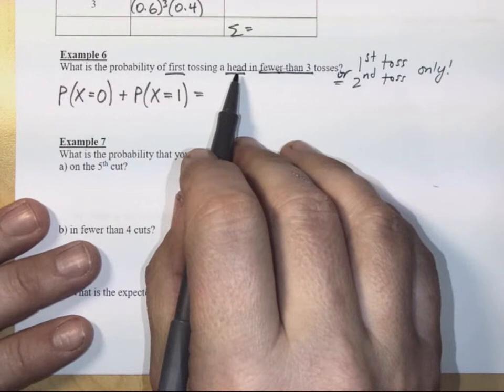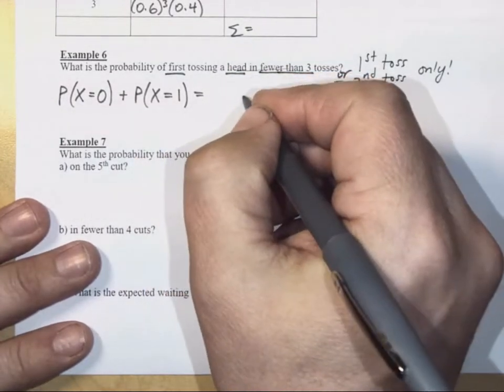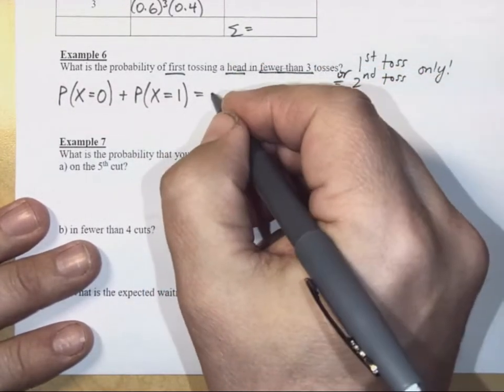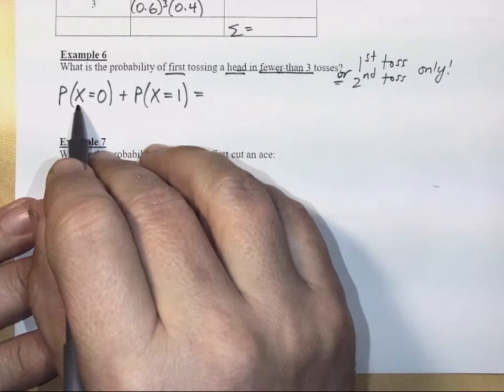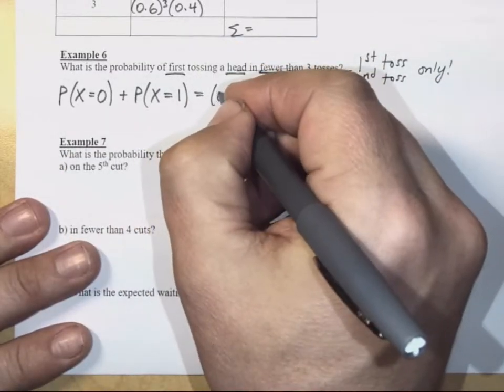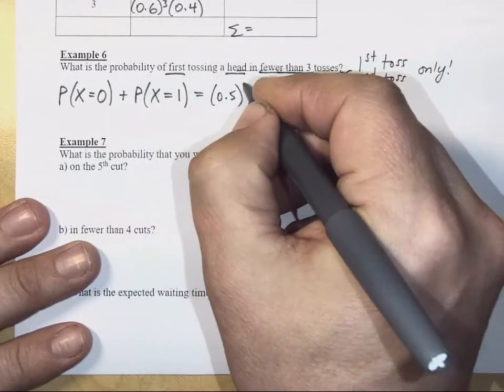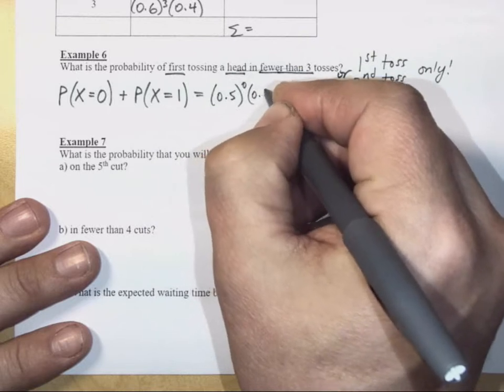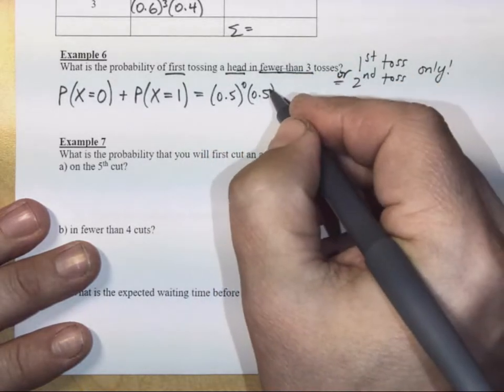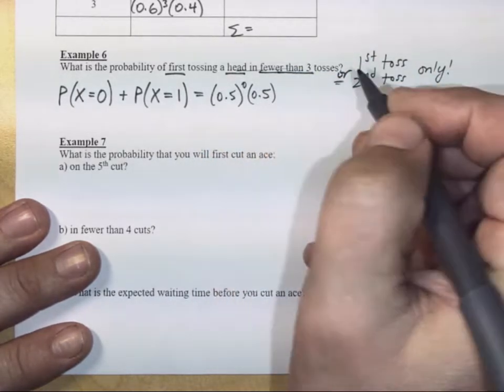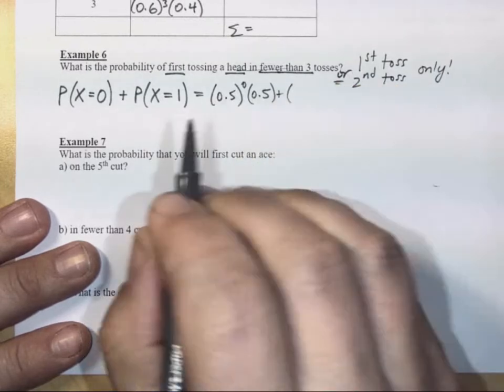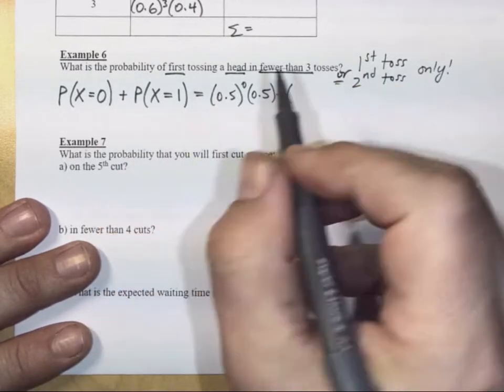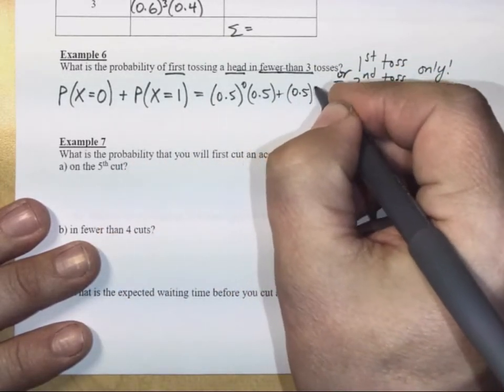We're tossing a head, so failure is 1/2 and success is 1/2. If we're trying to find the probability that x equals 0, then a half must have happened 0 times, times a half. That's the probability of flipping a head. Plus, if I failed once, then that means I must have flipped a tail once.